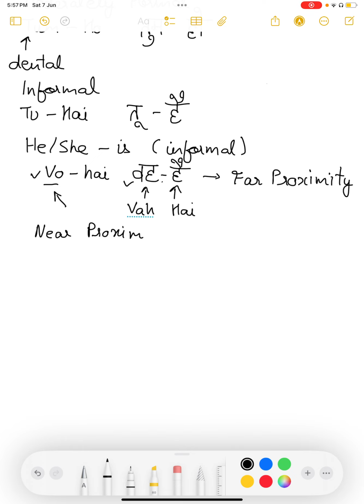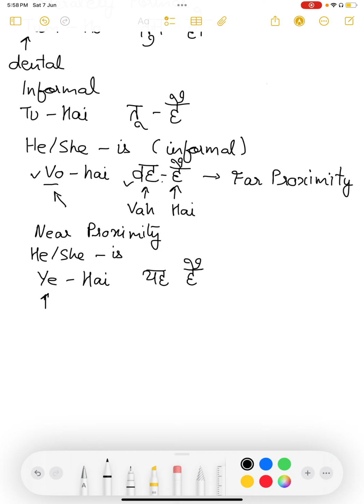Near proximity. Now, if the person is standing right in front of you, next to you, near us, in that case, the pairing would be ye hai. All right. So, if the person is far from you, then it is wo hai. If the person is standing near you, then you address he or she as ye hai, he, she is.